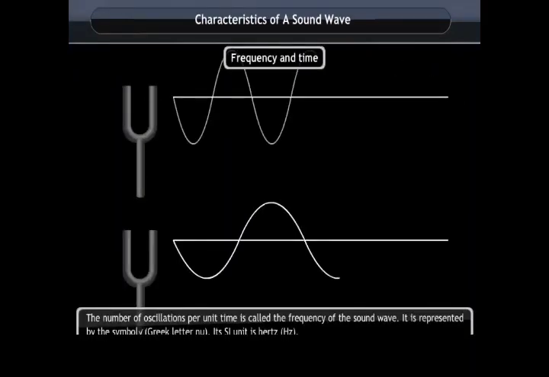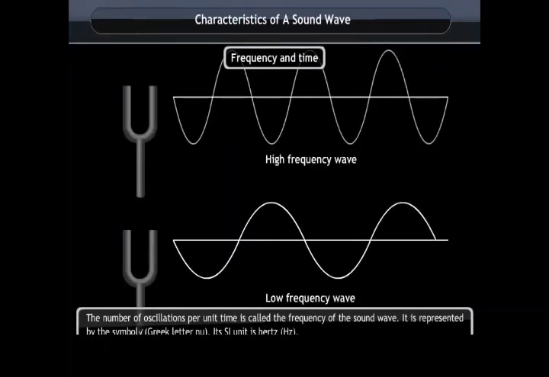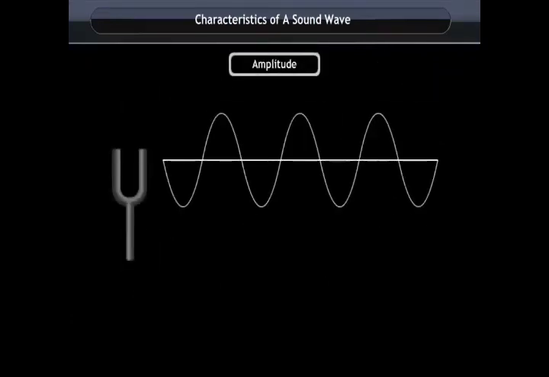The number of oscillations per unit time is called the frequency of the sound wave. It is represented by the symbol nu. Its SI unit is hertz. The time taken for one complete oscillation in the density of a medium is called the time period of the sound wave. It is represented by the letter T. The SI unit is second. The amplitude of the sound wave is the height of the crest or trough.